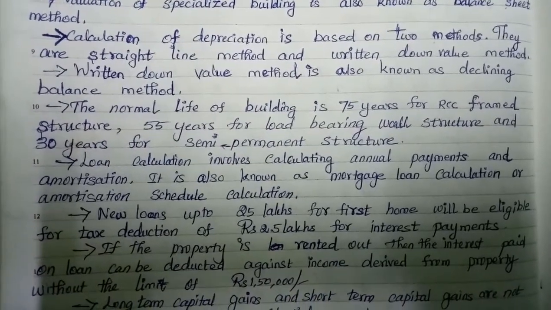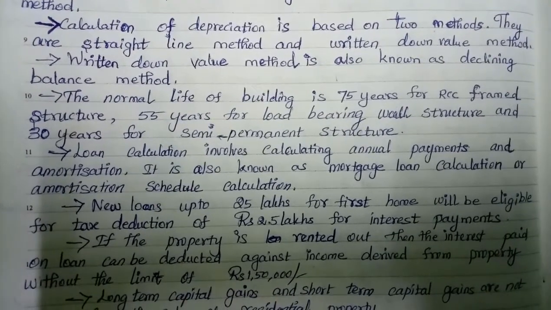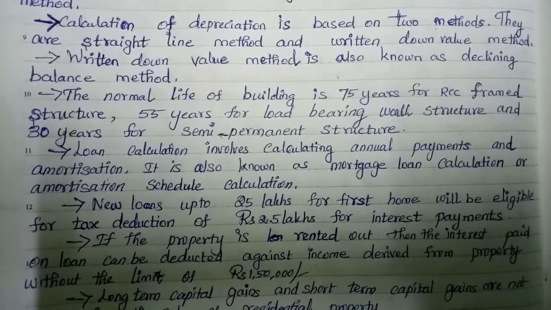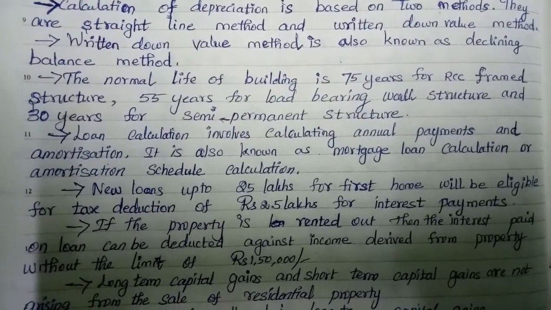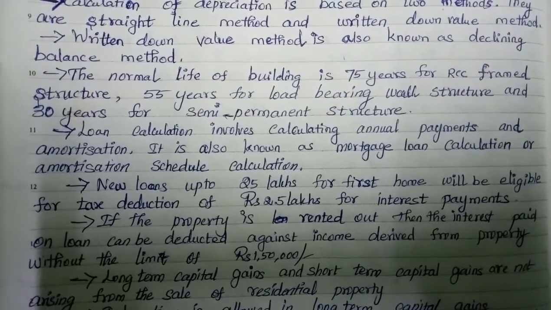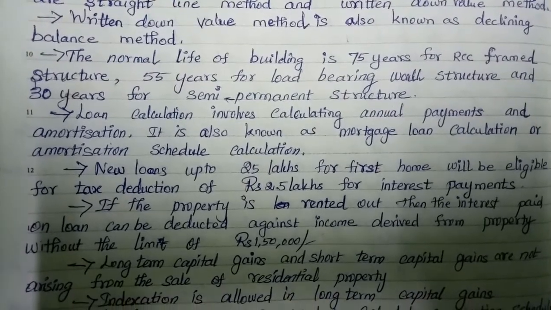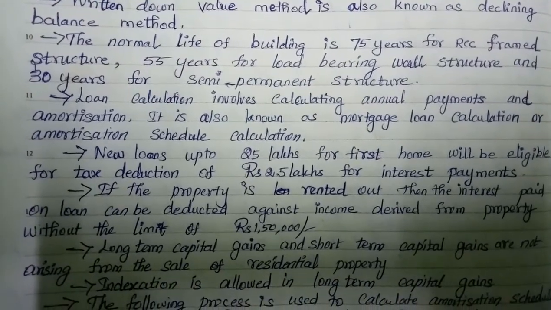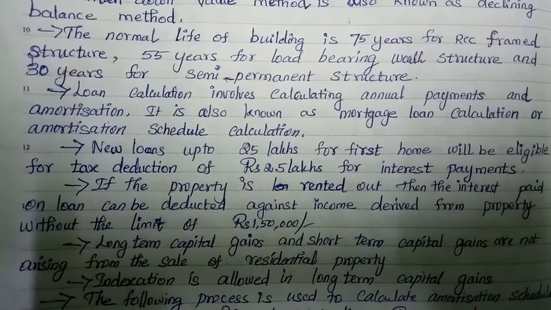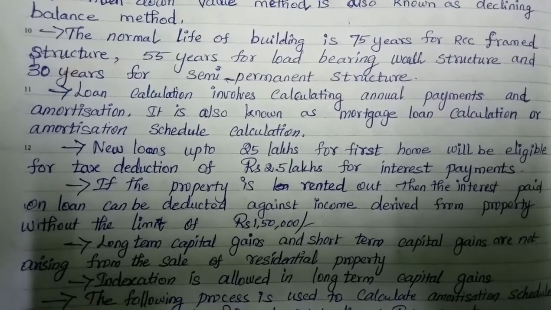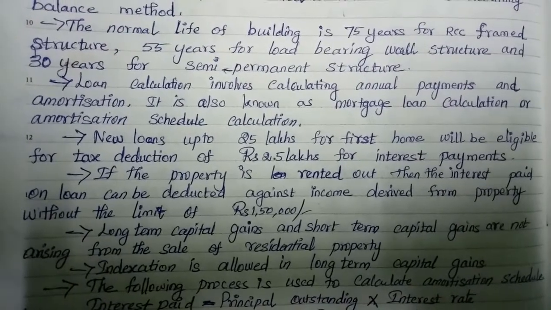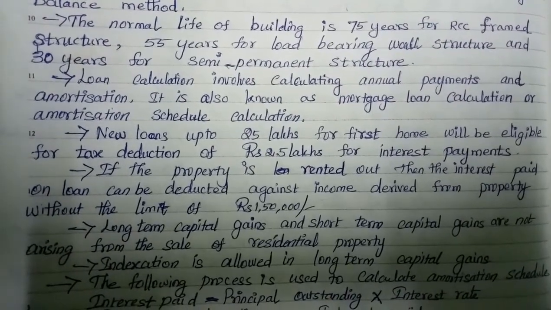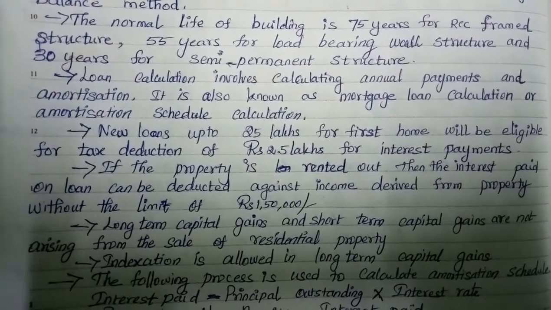Calculation of depreciation is based on two methods. They are straight line method and written down value method. Written down value method is also known as declining balance method. The normal life of building is 75 years for RCC frame structure, 55 years for load bearing wall structure and 30 years for semi-permanent structure.